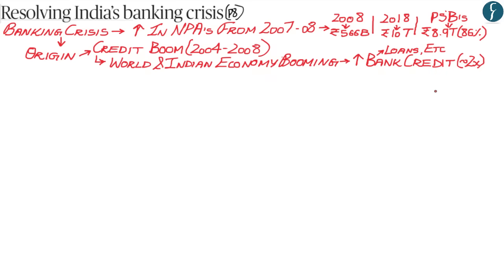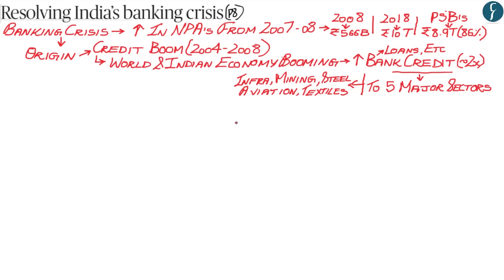Now, one of the main problems that led to the Indian banking crisis was that most of the loans given out by public sector banks were given to five major sectors. These five major sectors were mining, iron and steel, textiles, infrastructure, and aviation. According to the author, the public sector banks within India accounted for 86% of the loans that were given to these five major sectors. Now, the question arises as to why the Indian banking system, especially the public sector banks, lent so much money to these five major sectors?